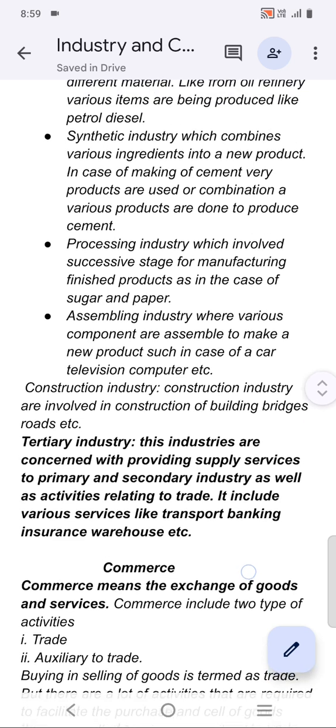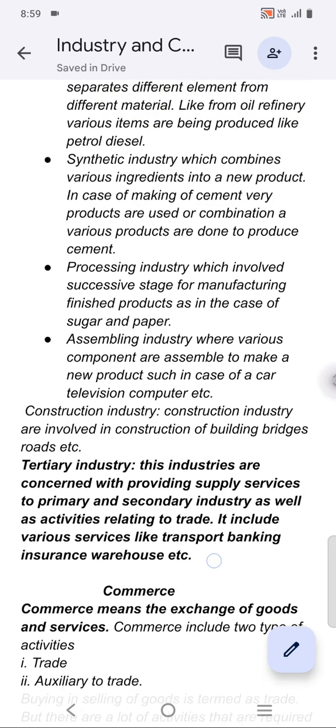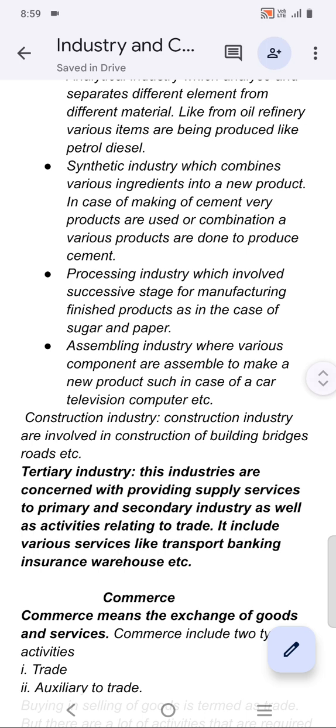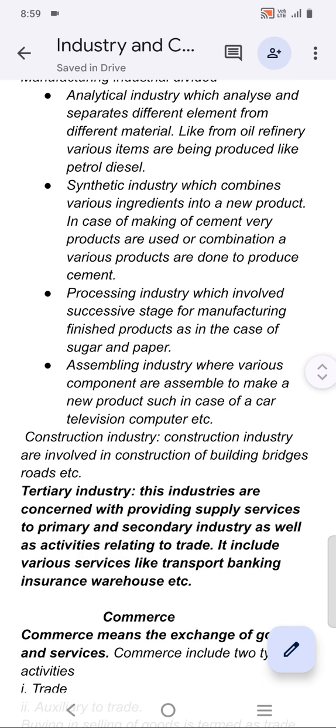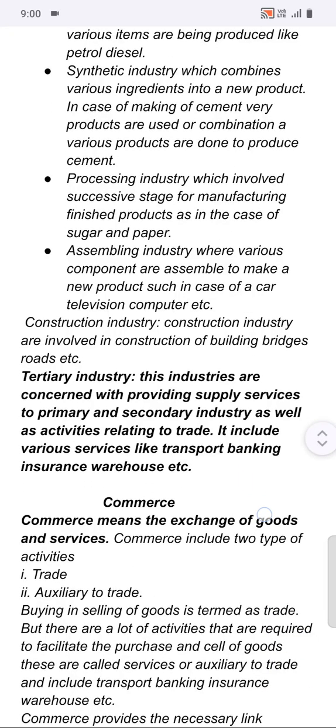Moving towards tertiary industry, these industries are concerned with providing supporting services to primary and secondary industry as well as activities related to trade. The various facilities that are provided by transport, banking, insurance, warehouse, etc. come under tertiary industry. Now moving towards the point commerce.